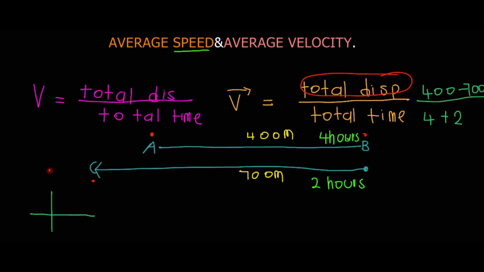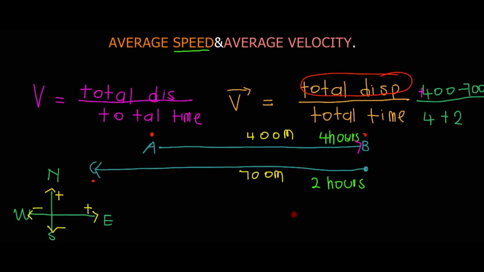We use these directions: we have north, west, south, east, and we know that up here is positive, here negative, here negative, and here positive. So east is positive, west is negative, north is positive, and south is negative. When this car goes from point A to point B it goes east, so 400 is positive. Then from point B to point C it goes west, which is negative, so that is why it becomes negative.